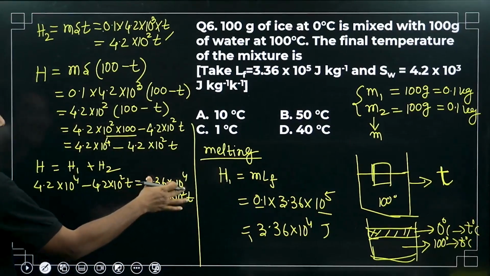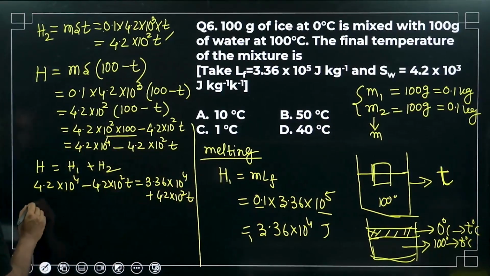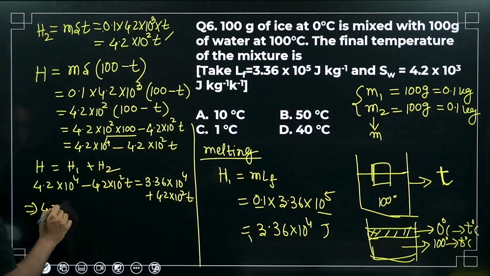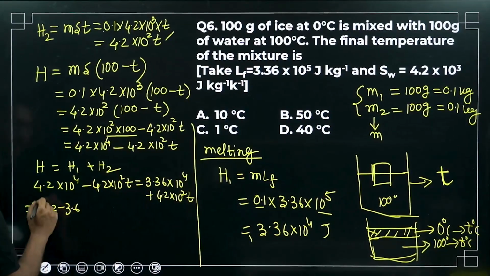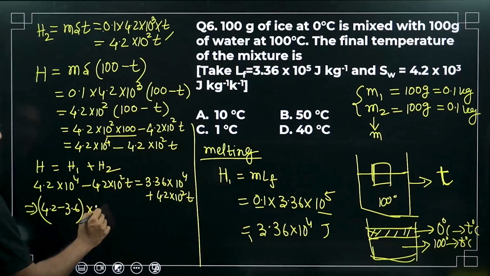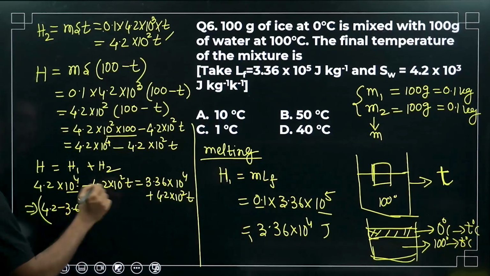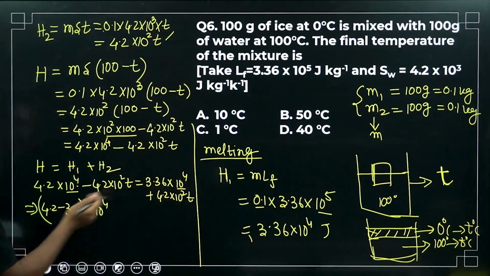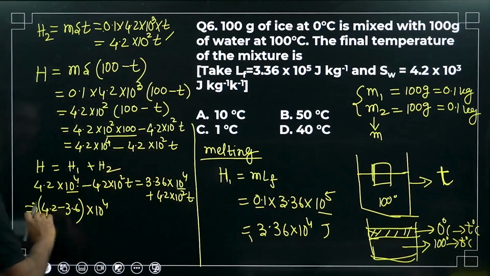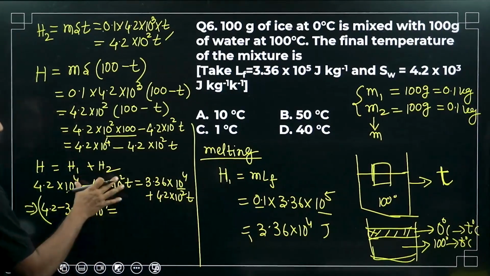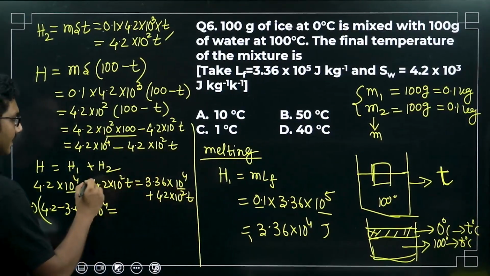So now let's take this on the other side. So it will become (4.2 minus 3.36) times 10 to the power of 4. Both of them have 10 to the power of 4, so this will be common. Because it was on that side, it will come and become negative. And let's take this on the other side, which means it will be plus.